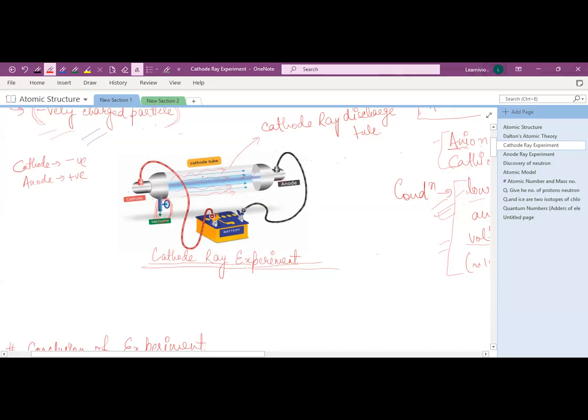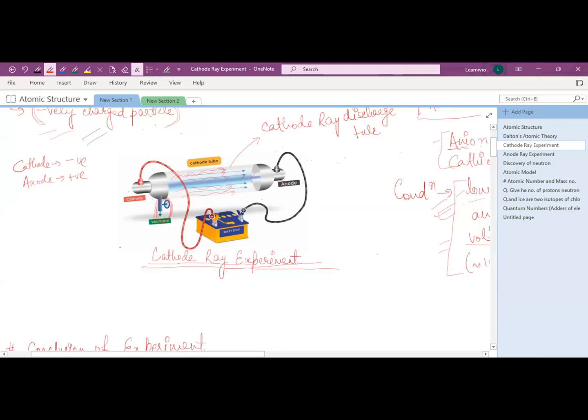And these rays were called the cathode rays. What are these rays called? These rays were called the cathode ray or cathode ray particles. Now see, but J.J. Thomson, these cathode rays were invisible particles. So how could J.J. Thomson observe them with his naked eye?